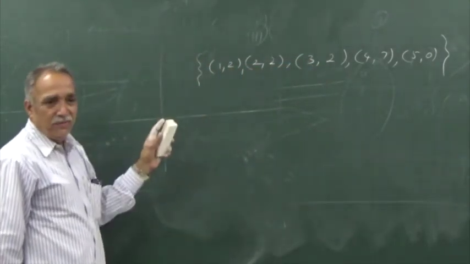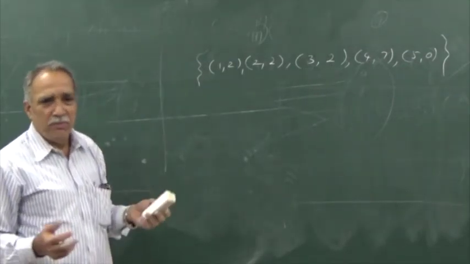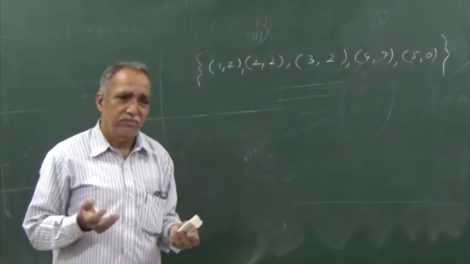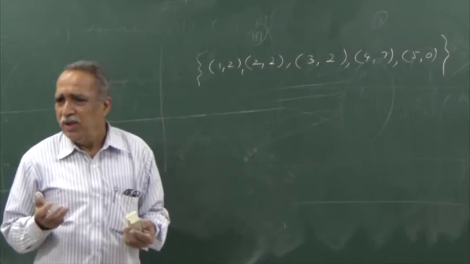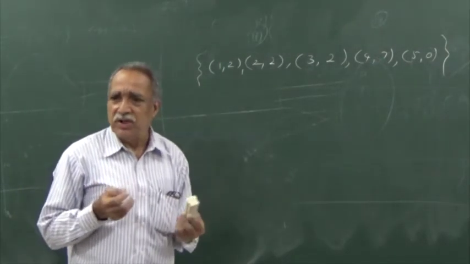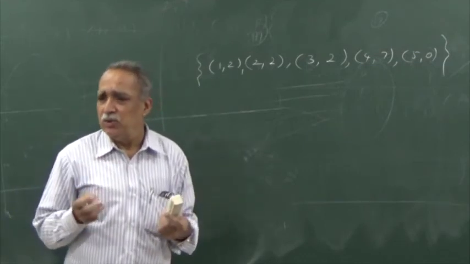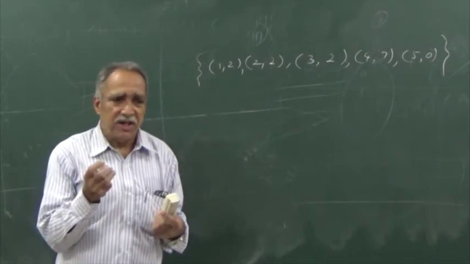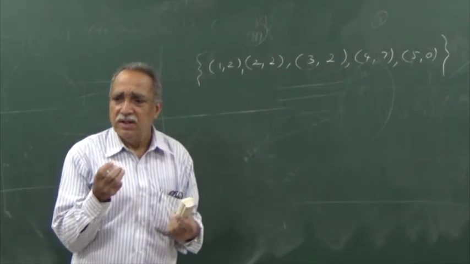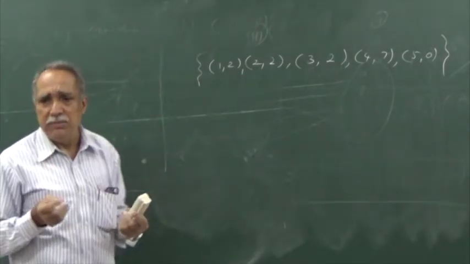I want to name this function. You can name it using any symbol you like. Naming is at your freedom. You can choose any symbol of your liking to name a function, but normally more popular, more frequently used names are letters like F, G, H, or Greek letters like psi, xi. Such symbols are normally made use of.